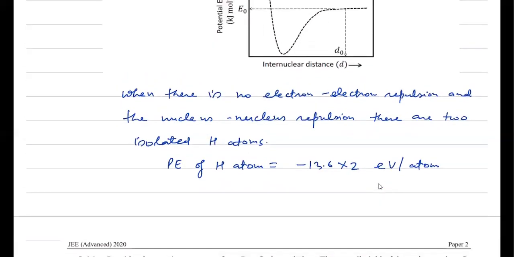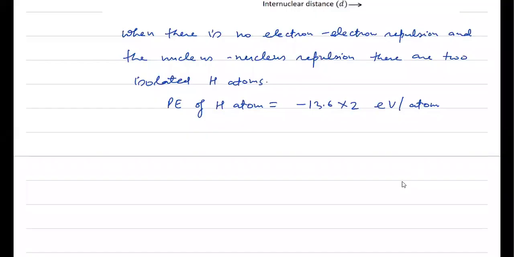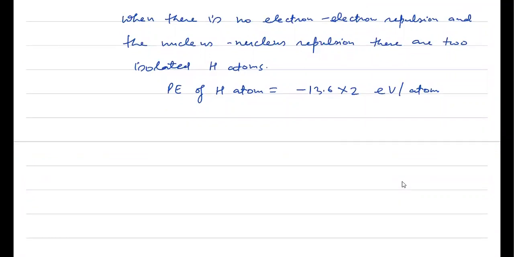Now you have to calculate the total potential energy, and we have to report it in the unit of kilojoule per mole. Now the total potential energy is minus 27.2 electron volt.